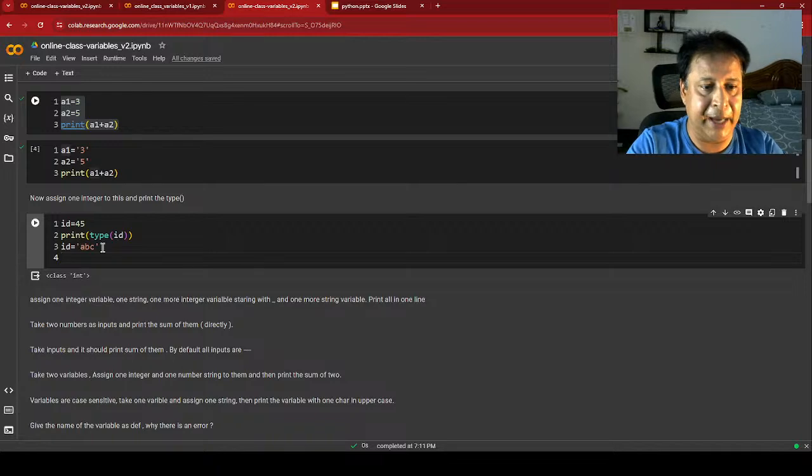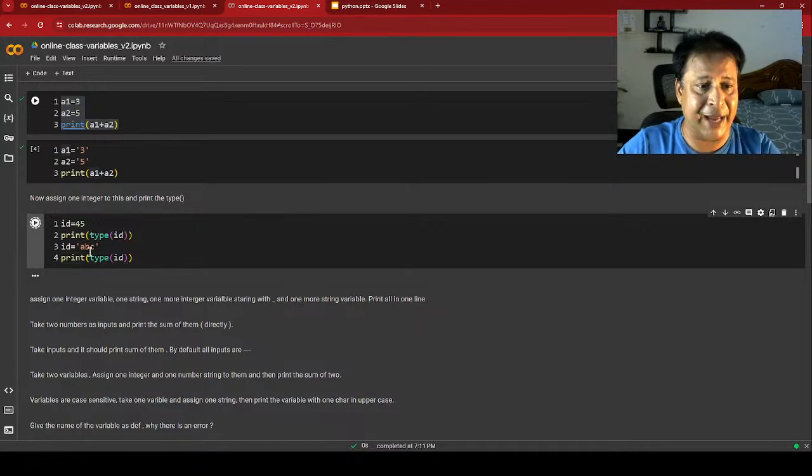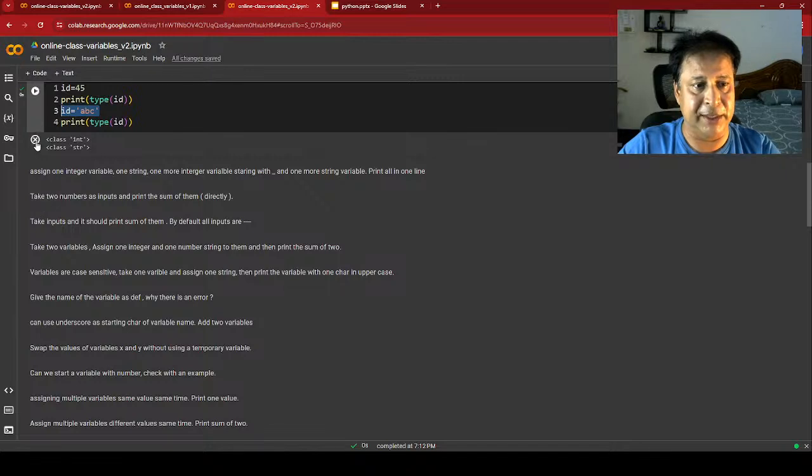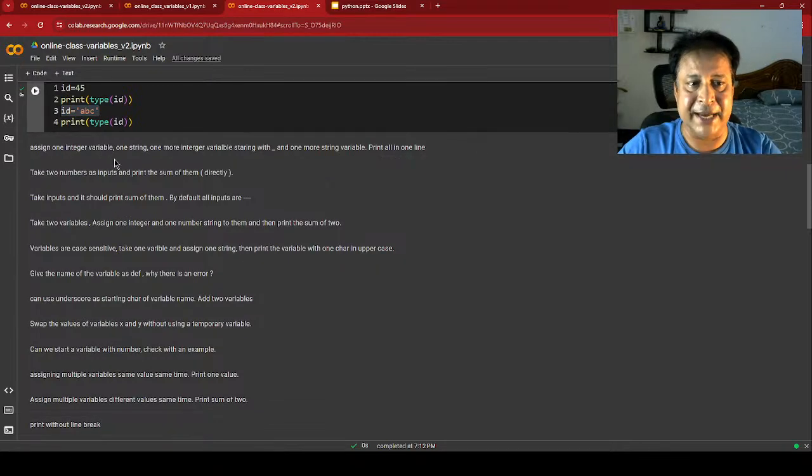Now let me come back here, print type id. Now what do you expect the output here? Let's see. Now both the lines will give me the outputs. So you see, first the line 2 has given me an integer. Now the line 4 has given me a string, because in between I have changed this. Fine. So let's just remove this. Assign one string, one integer variable, one starting with underscore, and one more string variable. Print all in one line.